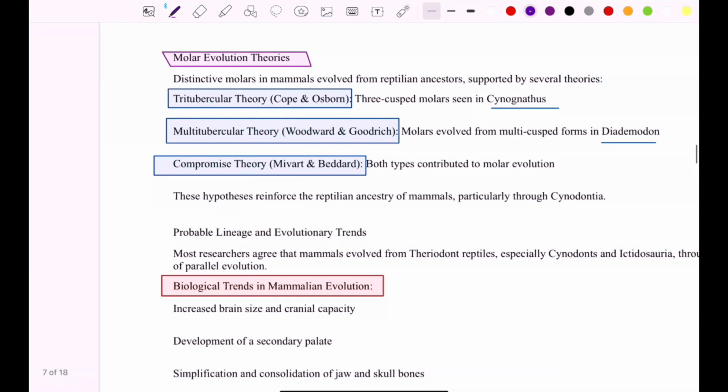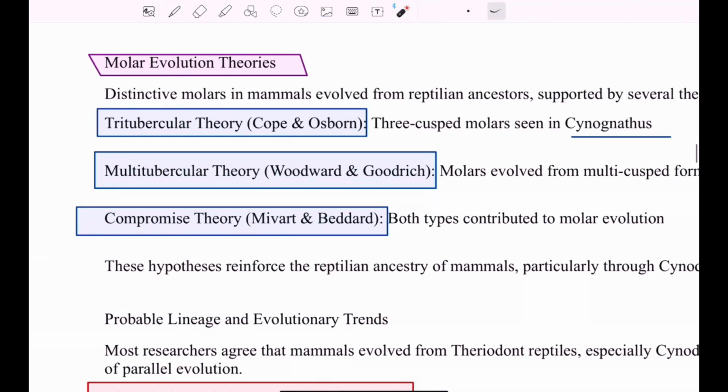Then there were various theories about the evolution of the molars in mammals, that is, how different molars evolved from the reptilian ancestry. The first was the tubercular theory, given by Cope and Osborn. He said that three-cusped molars were seen in Cynognathus, and these gave rise to the mammals.